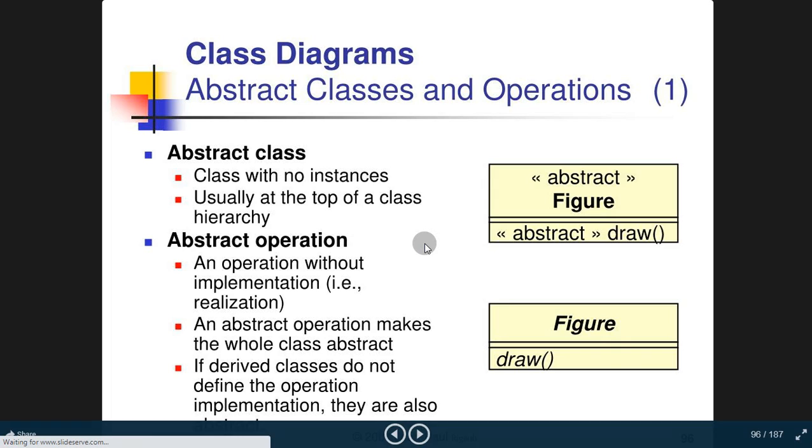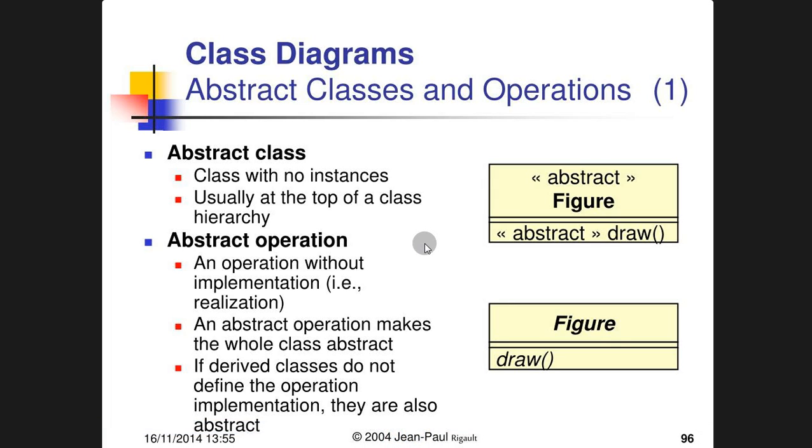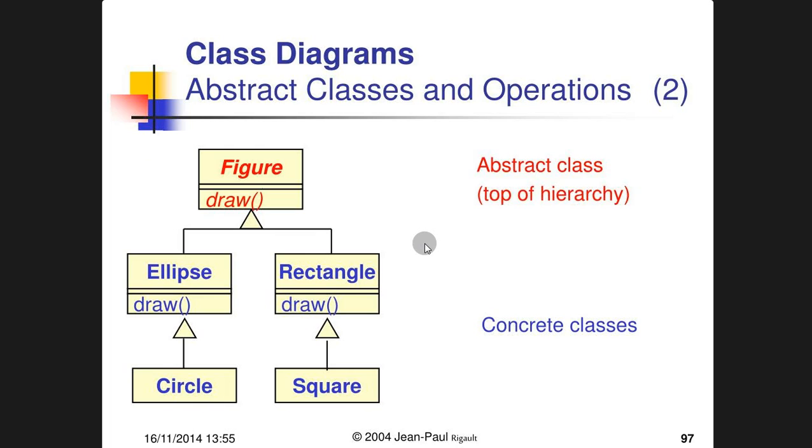The abstract classes and operation. Abstract class with no instance, usually at the top of a class hierarchy. Abstract operation, an operation without implementation, realization. An abstract operation makes the whole class abstract. If derived classes do not define the operation implementation, they are also abstract. Abstract figure. Okay, let's go to the next slide.